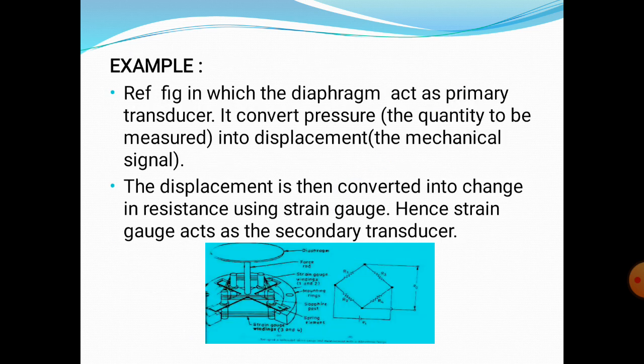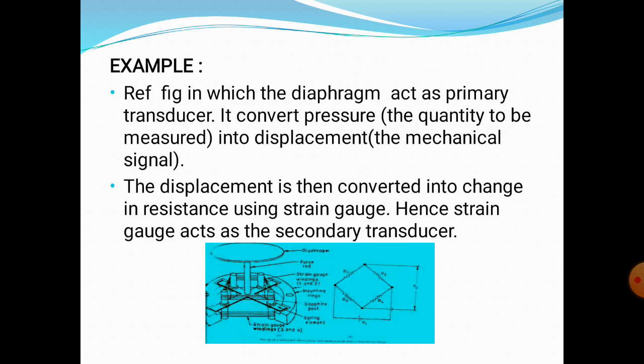For example, refer to this diagram. This is a diaphragm. It acts as a primary transducer. The input is pressure, that means pressure is the quantity to be measured. Pressure is first converted into displacement. Displacement is a mechanical quantity, a mechanical signal.